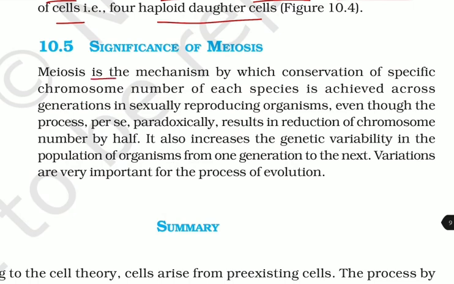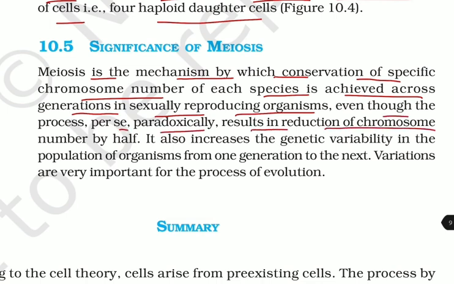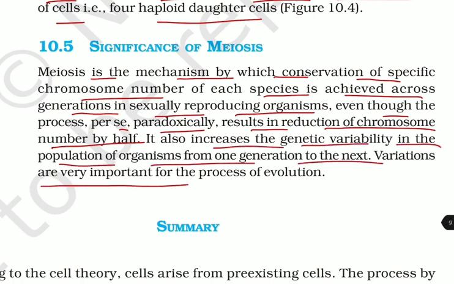Significance of meiosis. Meiosis is the mechanism by which the conservation of a specific chromosome number of each species is achieved across generations in sexually reproducing organisms, even though the process per se paradoxically results in the reduction of chromosome number by half. It also increases the genetic variability in the population of organisms from one generation to the next. Variations are very important for the process of evolution.